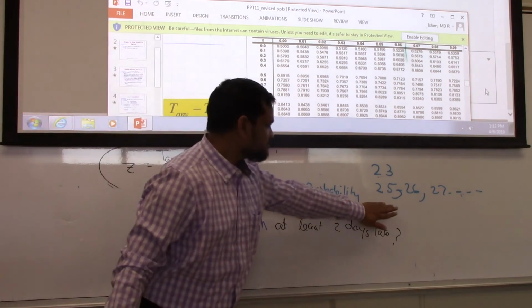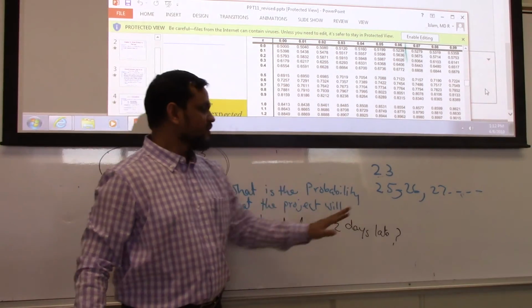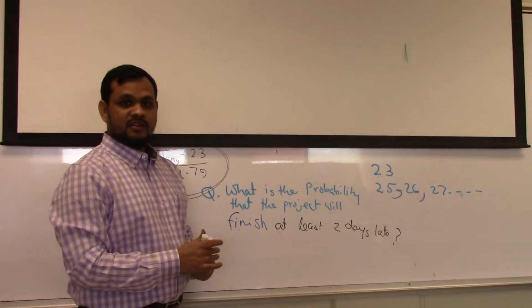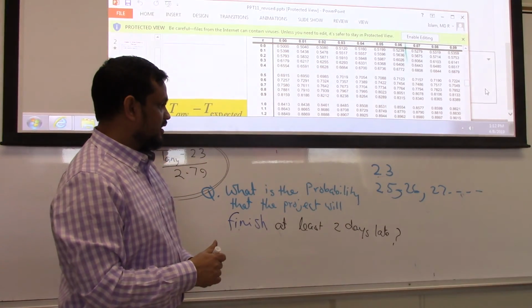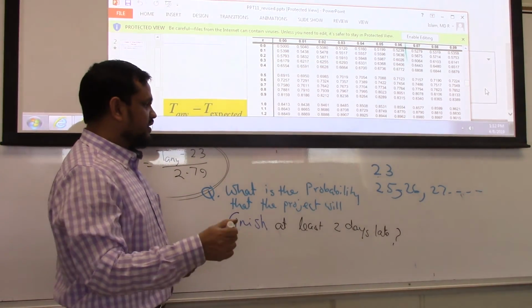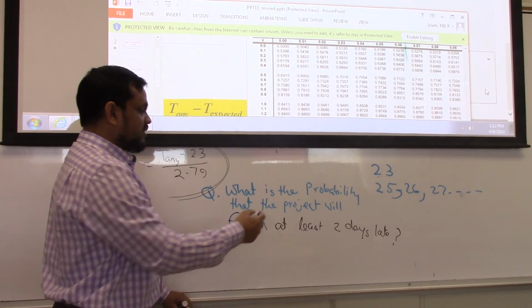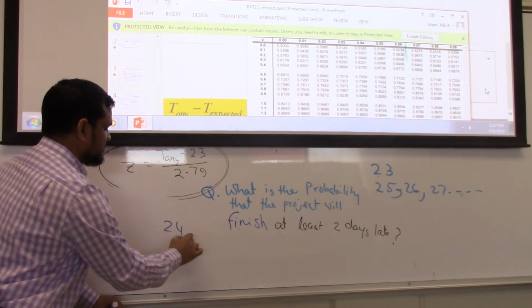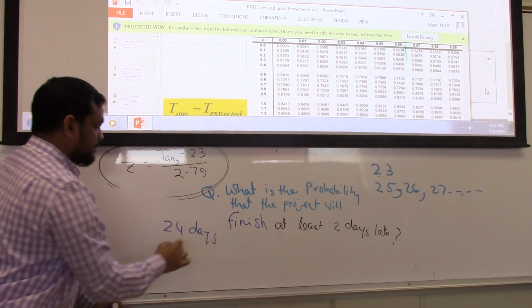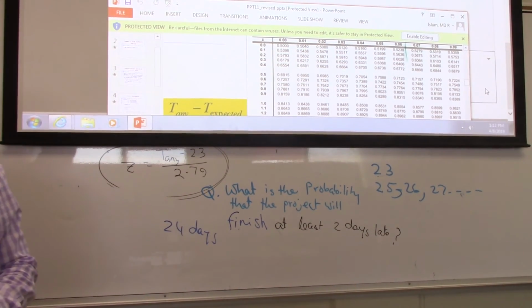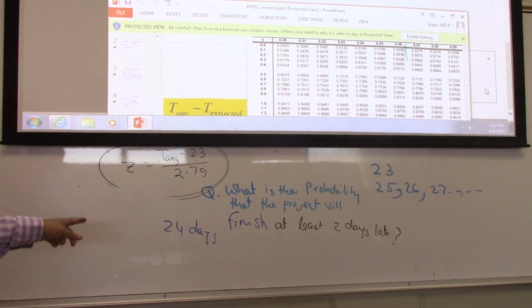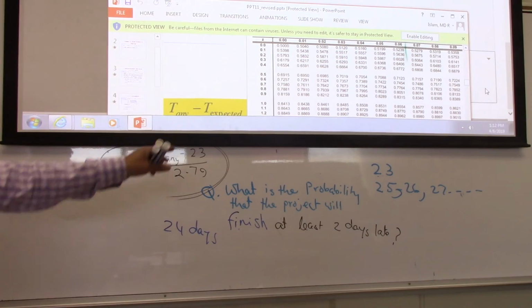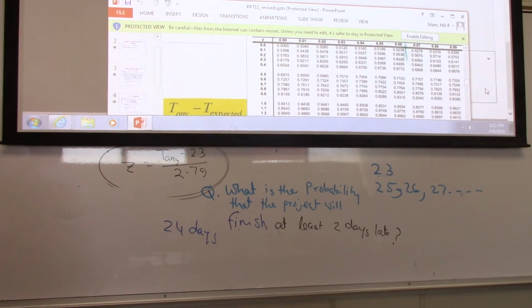So first, we will find the probability that the project will finish by the end of 24 days. Whatever the remaining is, that is our answer. Got it?